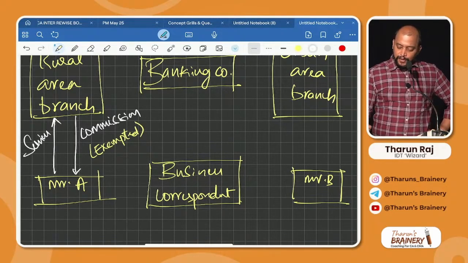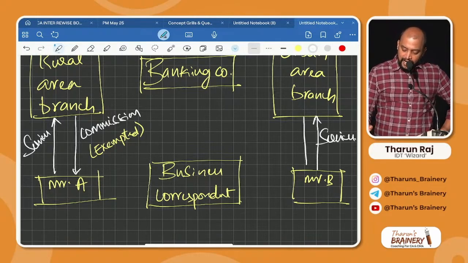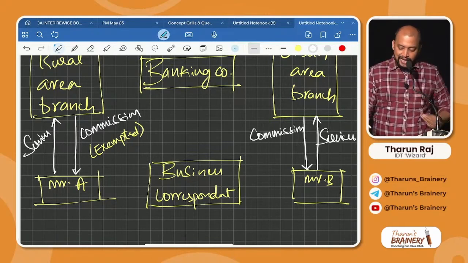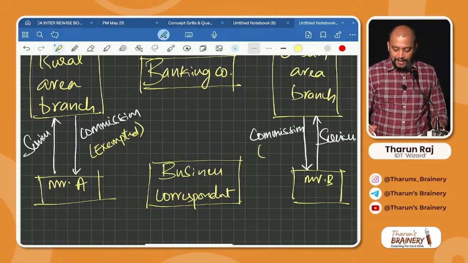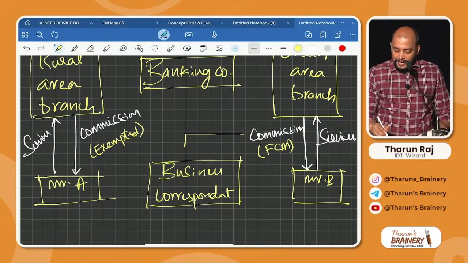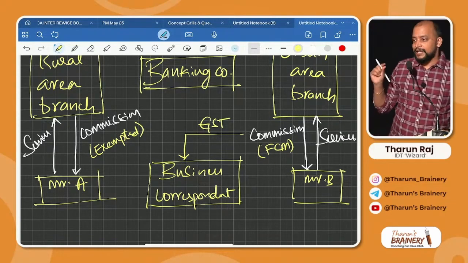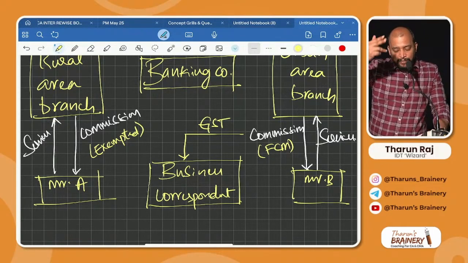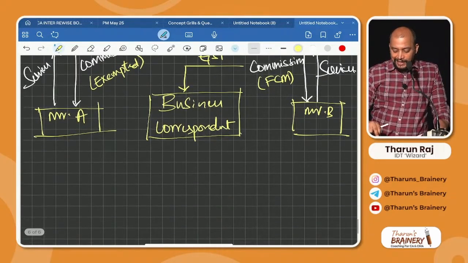Whereas B provides services to the urban area branch, for which B receives commission, and as usual this commission is taxable, but it will come under FCM, not RCM. Business correspondent is not there in RCM, which means the business correspondent only will pay GST. That is the slight change. If you see the above chart, for business facilitator the banking company will pay, but in this chart the business correspondent is paying.